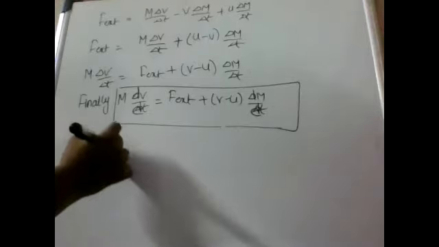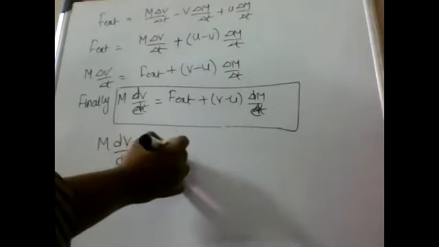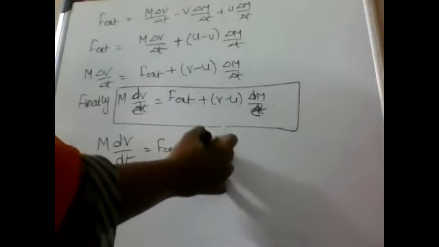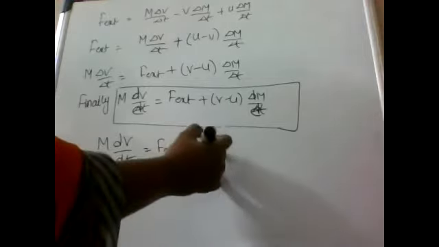This equation we also write as m dv by dt equals F external plus v minus u dm by dt, or this whole value we can write as F reaction.